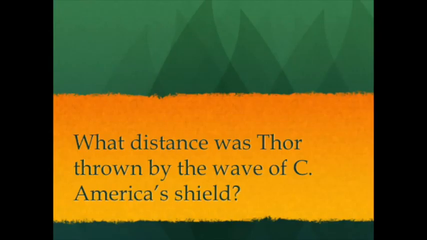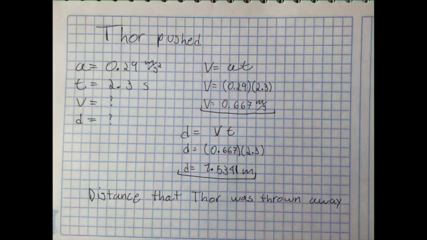To answer this question, we used two formulas, one to obtain velocity and the second to obtain distance. We used acceleration, which was 0.29 meters per second squared, and then time, 2.3 seconds. With the first formula, we obtained velocity, which was 0.667 meters per second, and then distance, which was 1.534 meters.